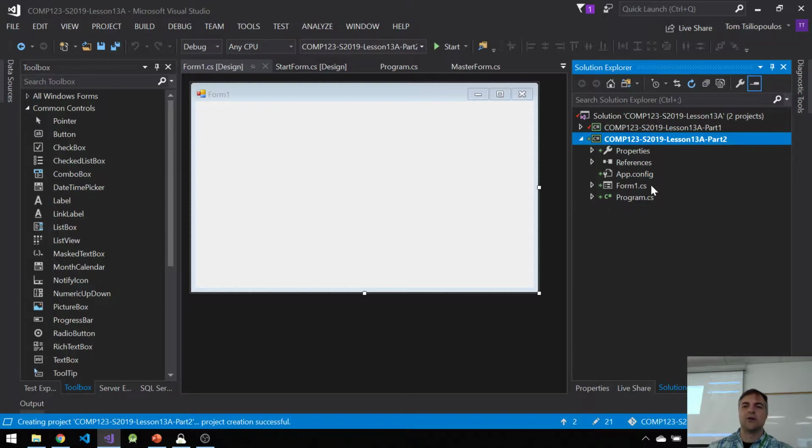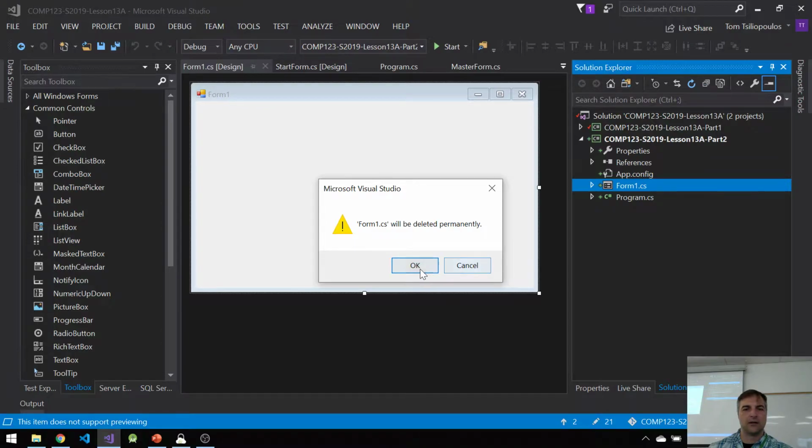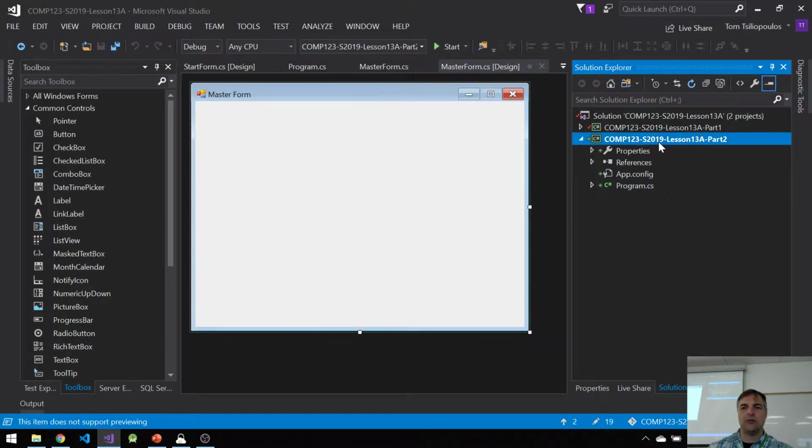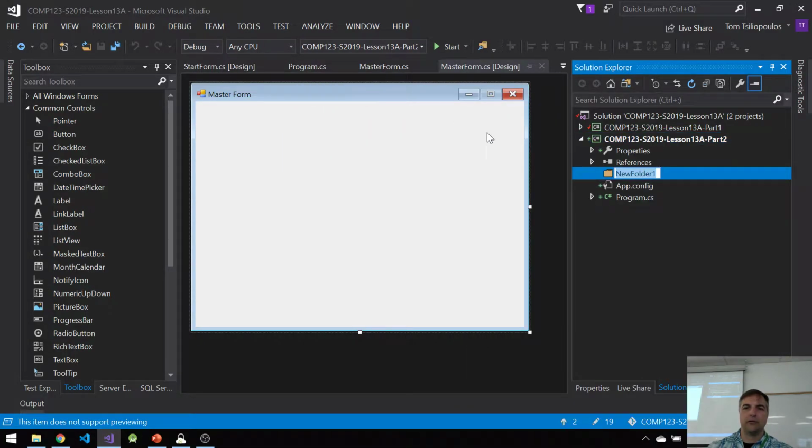Okay, so we want to get rid of, knowing that I have to do all those things, the shenanigans that I had to do for the views folder. Let's just get rid of this Form1 in my new project. Just delete it completely and make a new folder, so add a new folder called views, just like we did before. And this time, knowing that we're going to need a form.